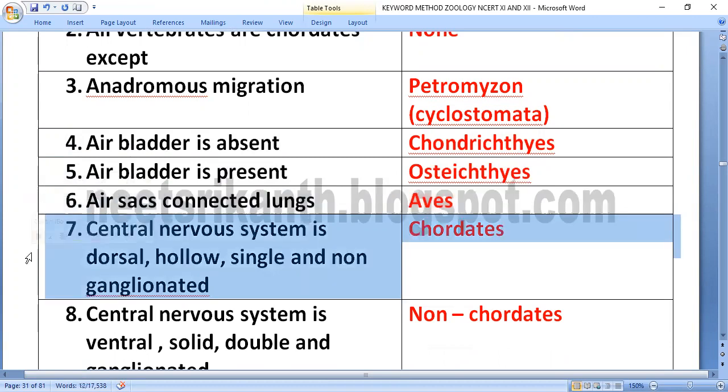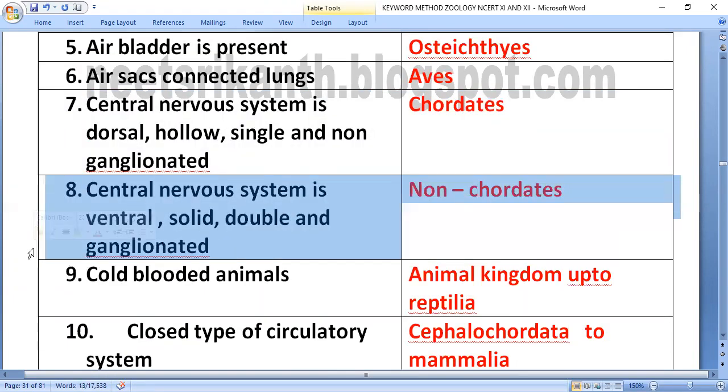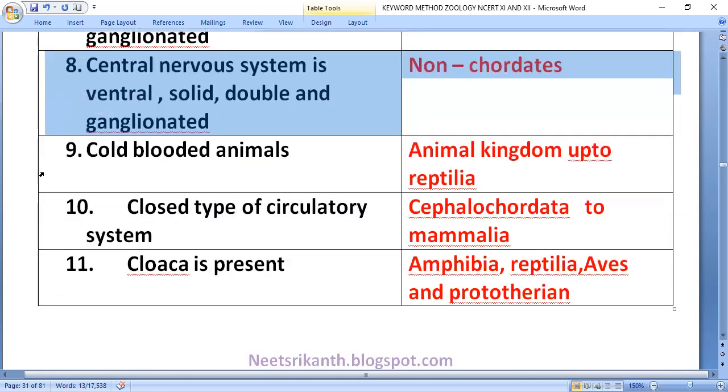Central nervous system is dorsal, hollow, single, and non-ganglionated in chordates. In non-chordates, if present, central nervous system is ventral, solid, double, and ganglionated.